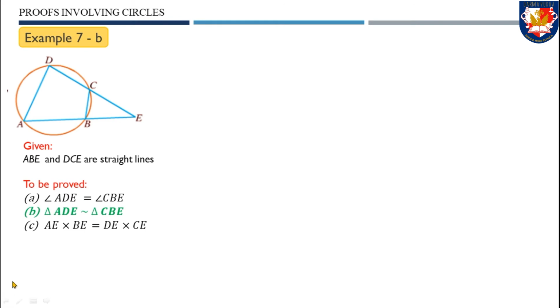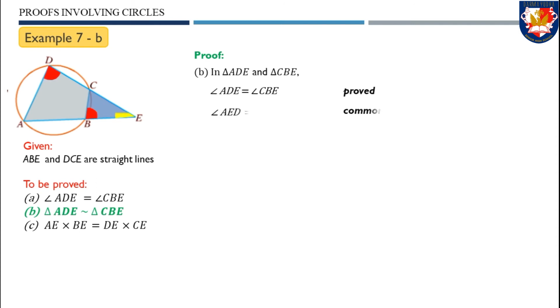In part B, we need to prove that triangle ADE is similar to triangle CBE. Let's illustrate those triangles ADE and CBE. We use the previous part that angle ADE equals angle CBE. On the other hand, for both triangles, we have that angle AED equals angle CEB as the common angle. Therefore, by double A similarity, we have the conclusion that both triangles are similar.